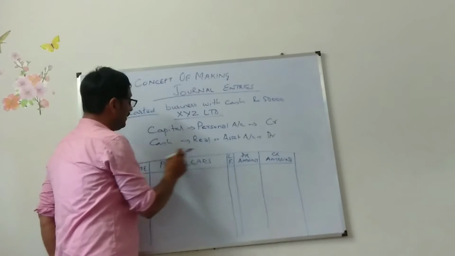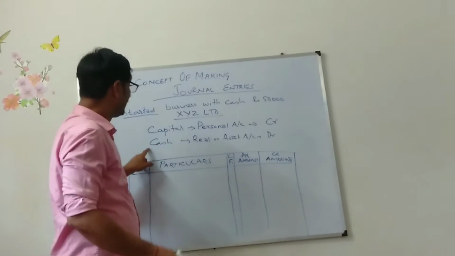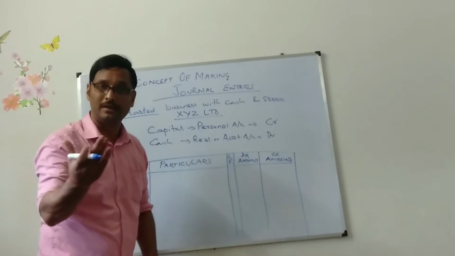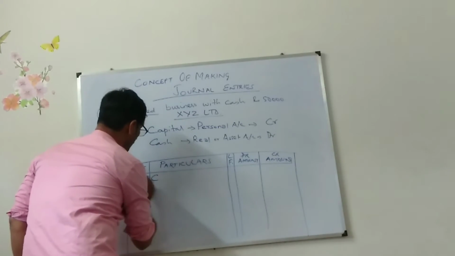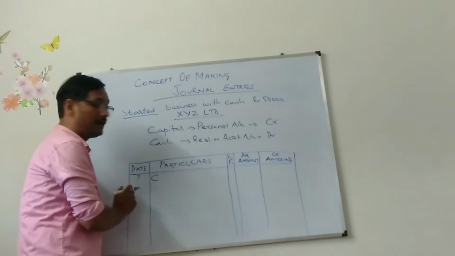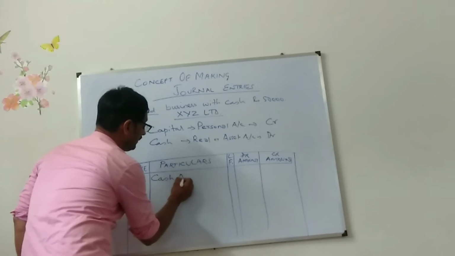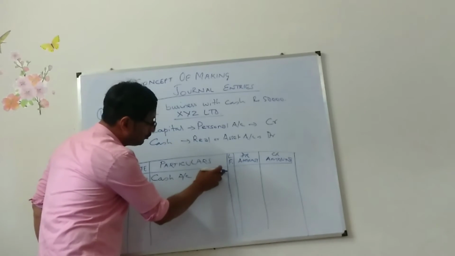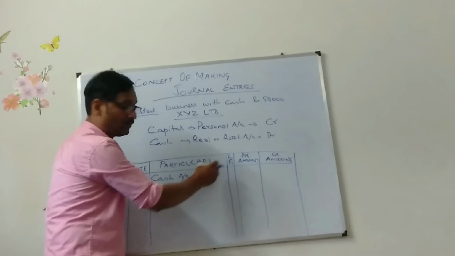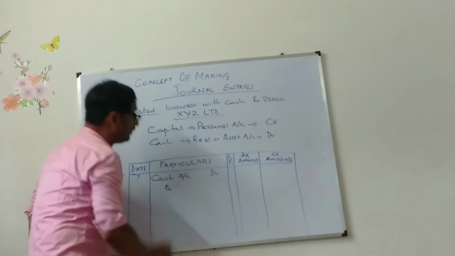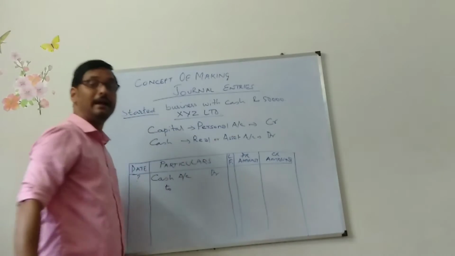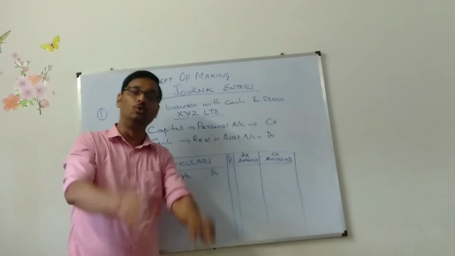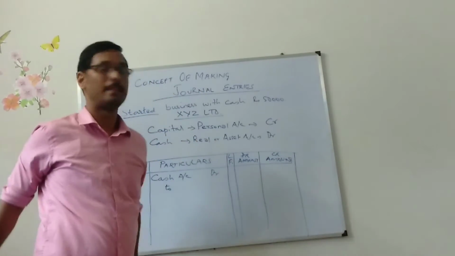So in this case, what is debit and what is credit? Cash is debit and capital is credit. So first you need to write the debit. Cash, I don't know the date, that's why I have given a question mark. Cash account debit. You need to write account like this, and you write debit at the end of this line. To: whenever you write credit items, it will start with To. The moment it starts with To, that means it is a credit item.